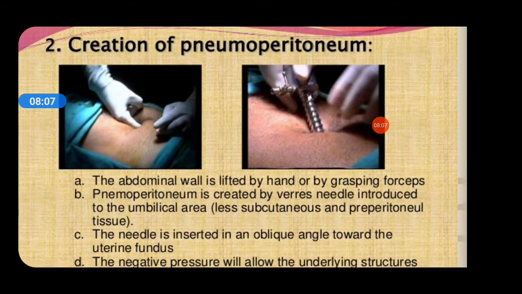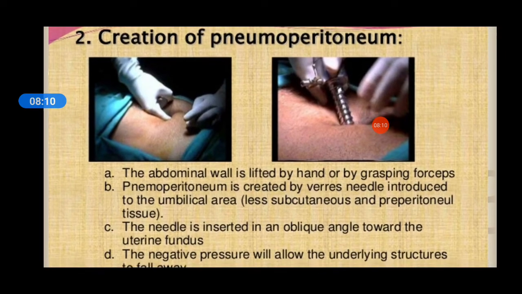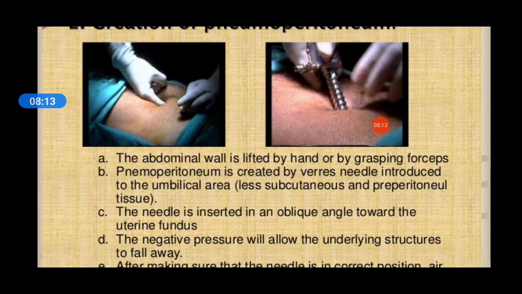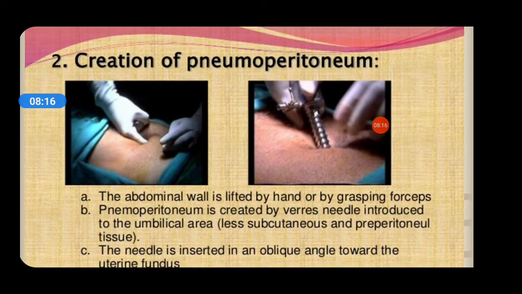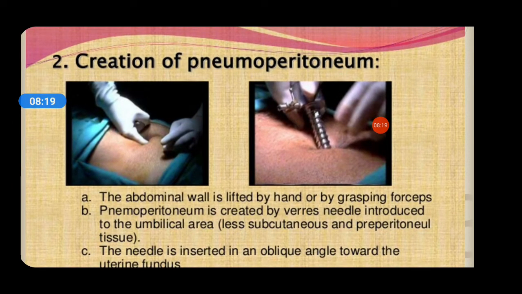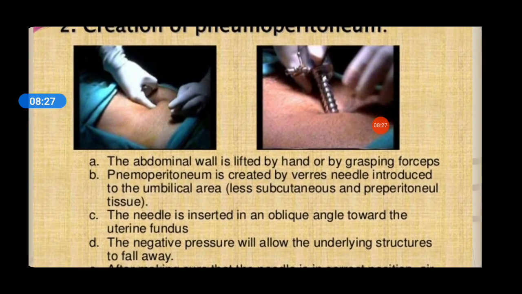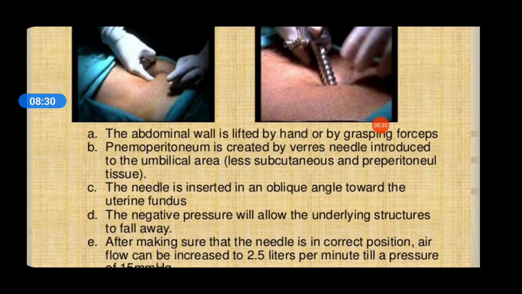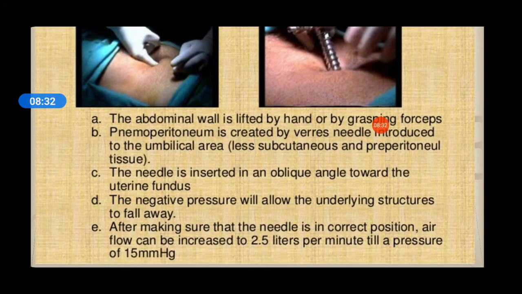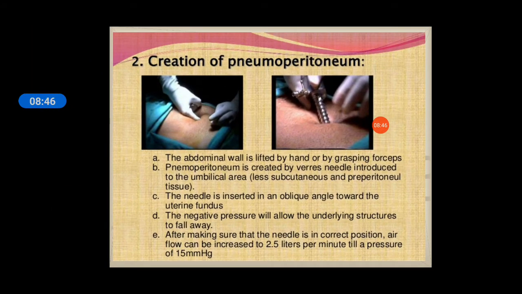So the next step after this is the creation of pneumoperitoneum. The procedure goes like this. The abdominal wall is lifted by the hand and/or by the grasping forceps. Pneumoperitoneum is created by the Veress needle introduced at the umbilical area, and the needle is inserted at an oblique angle towards the uterine fundus. The negative pressure will allow the underlying structures to fall away. After making sure that the needle is in the correct position, airflow can be increased to 2.5 liters per minute till a pressure of 15 mm of Hg is achieved. So you can raise the pressure up to 15 mm of Hg.